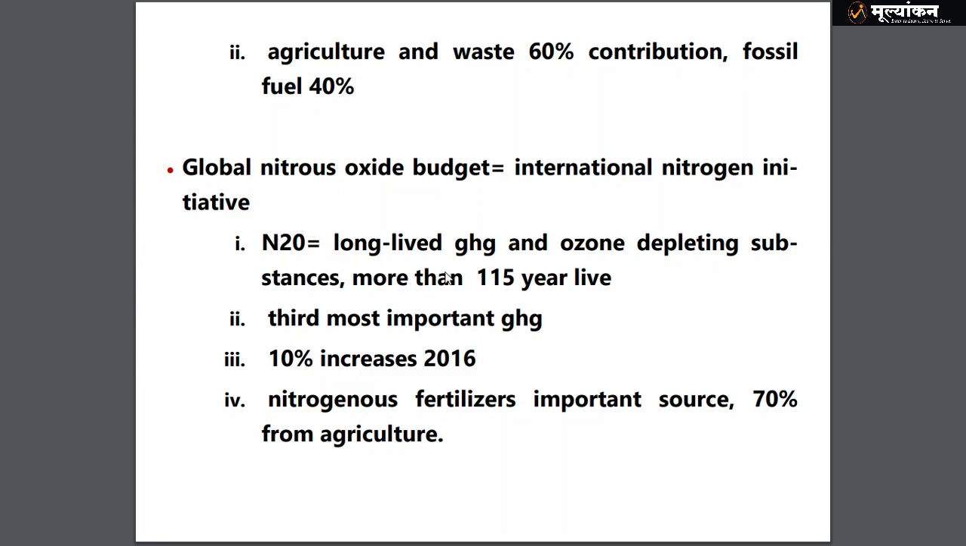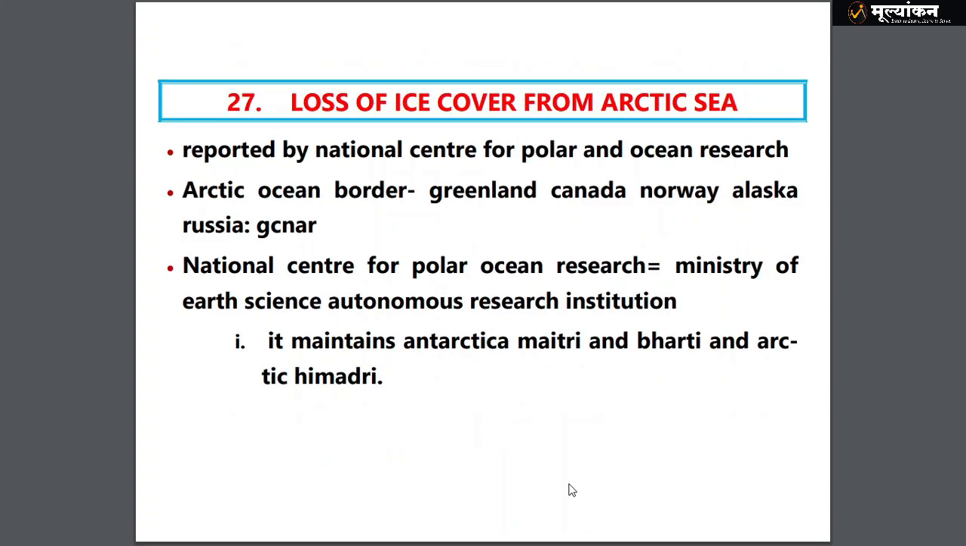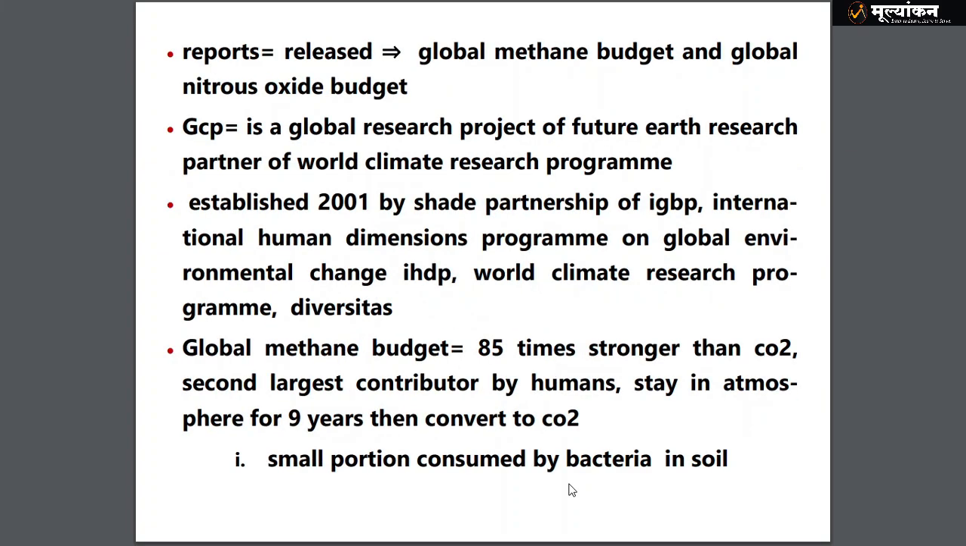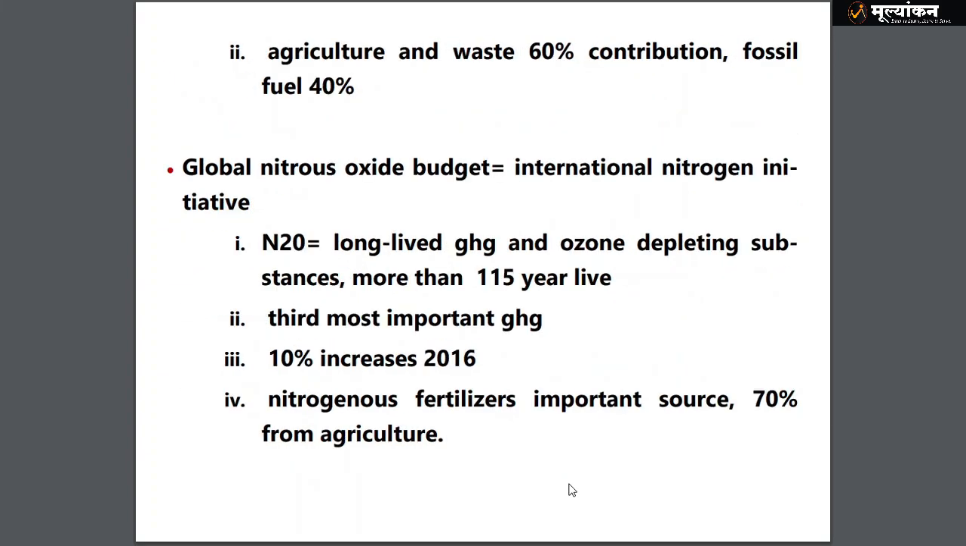Nitrous oxide is a long-lived greenhouse gas and ozone depleting substance. It resides more than 100 years in the atmosphere. Third most important, of course, after methane, and a 10% increase since 2016 has been observed. And of course, agriculture is held responsible for it. So we have to understand that agriculture related pollutants are now in the news, and something UPSC will definitely ask on it.